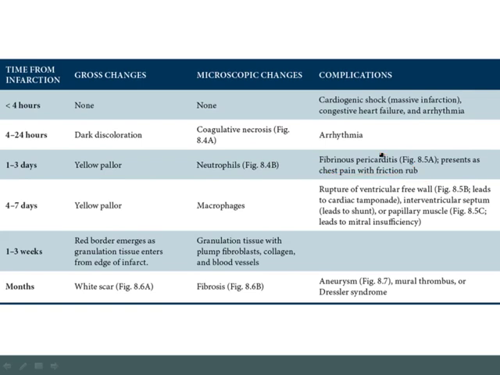Now, after that is going to be the macrophage phase. The key reason the macrophages come in is to eat up all of the dead and necrotic debris. When the macrophages eat up all of the dead and necrotic debris, that is the time that the wall is going to be weakest. And so what's the key complication during the macrophage phase?